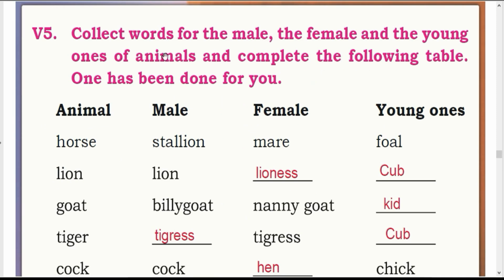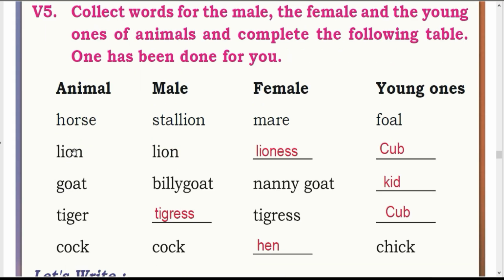V5. Collect words from the male, the female and the young ones of animals and complete the following table. One has been done for you. First one, horse, stallion, mare, foal. The animal is lion, male lion, female lioness, young ones called cub.